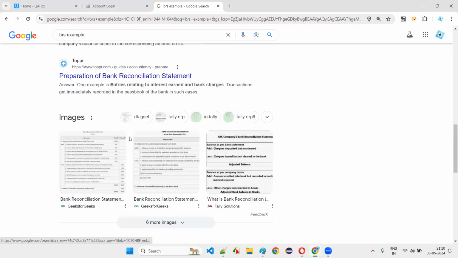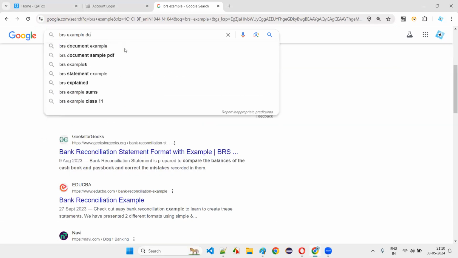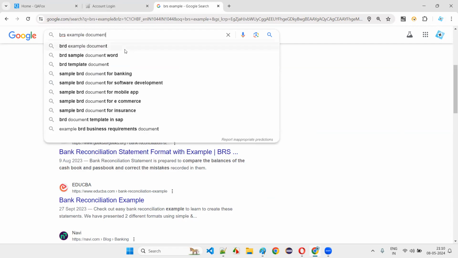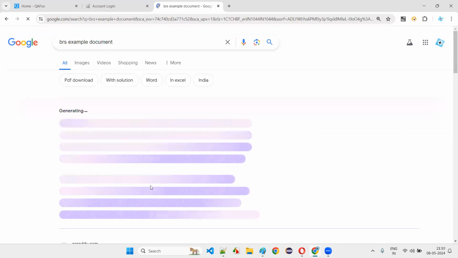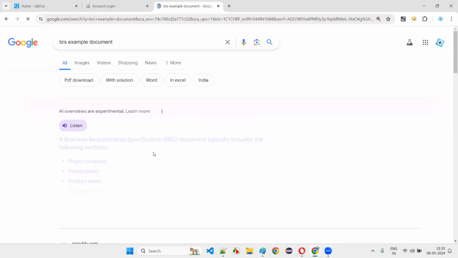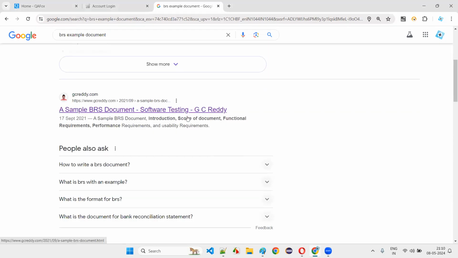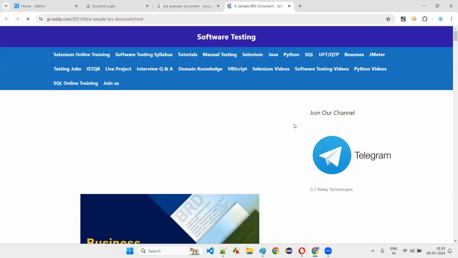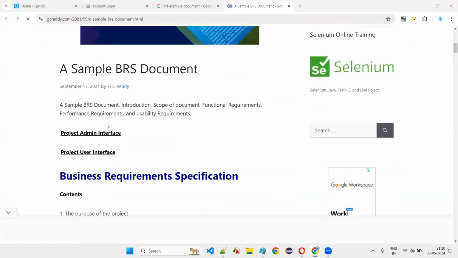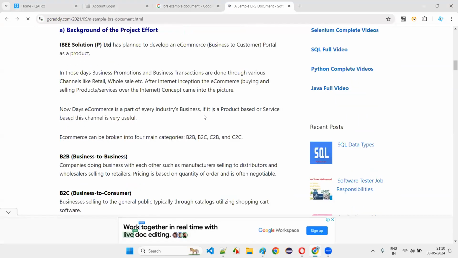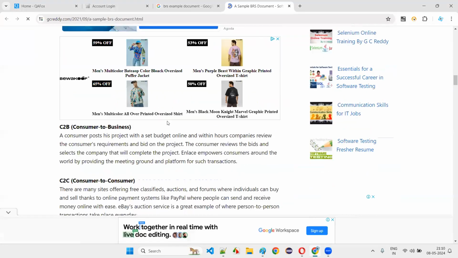It should be there somewhere. Sample BRS document. Is there any document available anywhere?